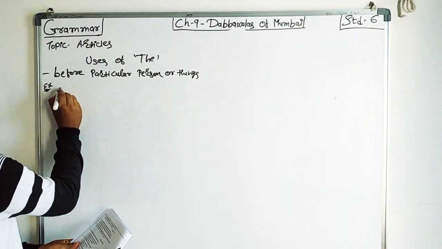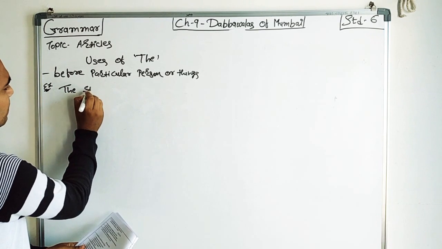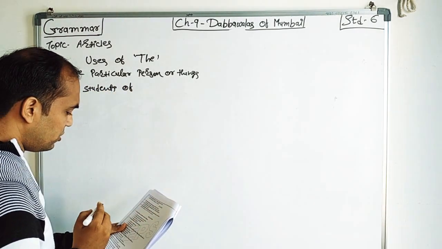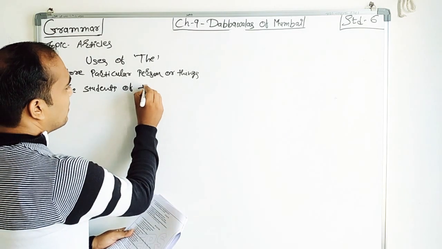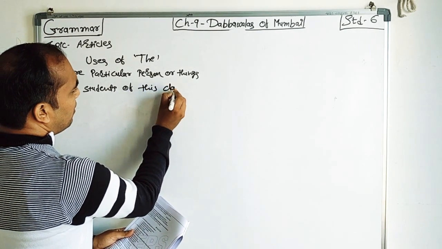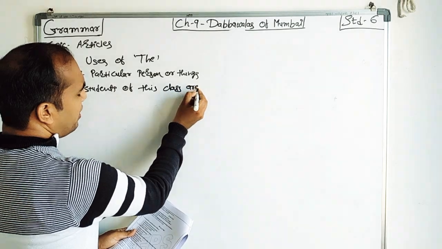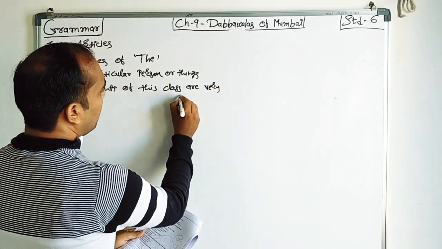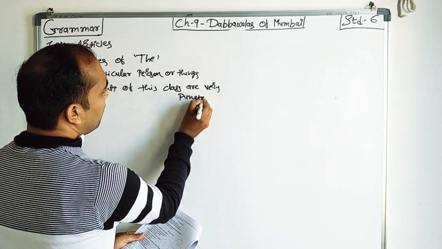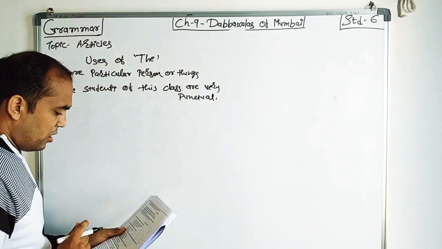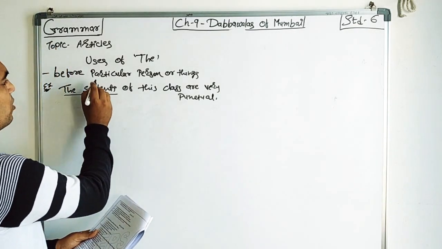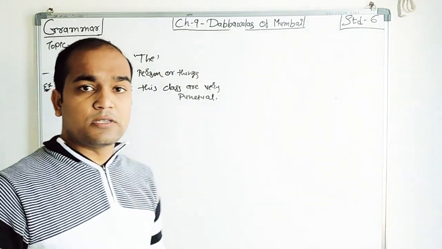For example, the students of this class are very punctual. See that the students, because they are using for the particular person, right?